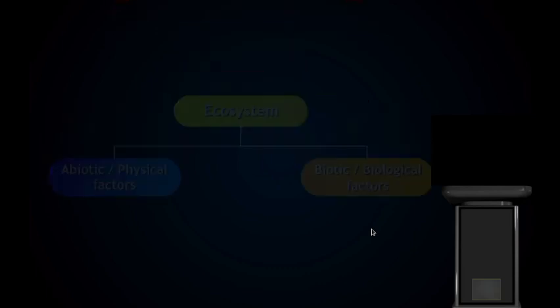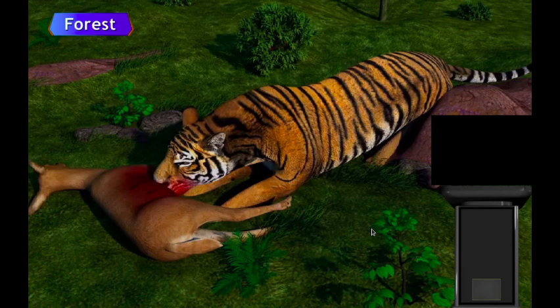So let us see some of the components. Forest is one of the components. Now within the forest we will find different components, right? Here we see a tiger feeding there.